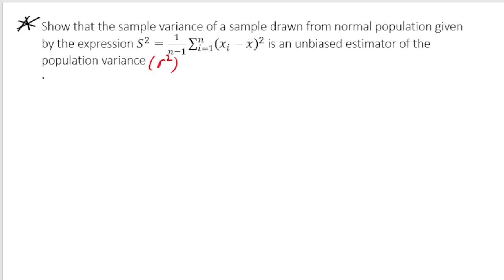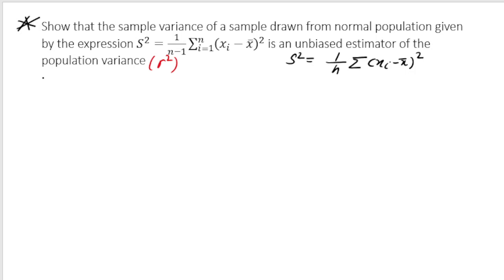What I want you to note here first is that in your previous classes you might have studied that to calculate the variance we use the formula 1 by n summation xi minus x bar square. But it can be shown that this formula, if I use this formula to estimate the population variance, that will not be an unbiased estimator.